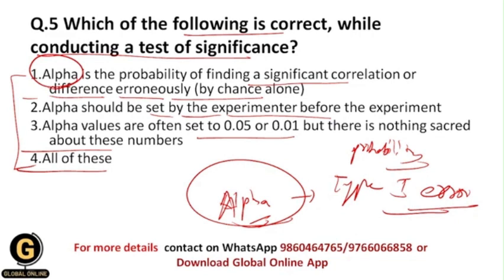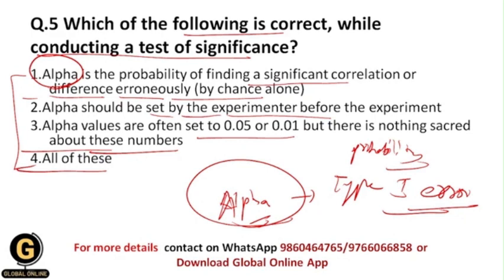Again, this statement is correct because the smaller the value of alpha, the greater is the test of significance value. I mean to say that your test results will be more significant when the alpha values are smaller.